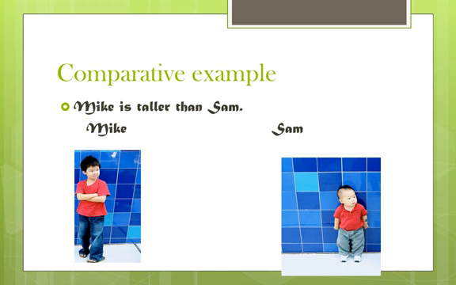Now you can understand. If you don't know how to find out whether it is superlative or comparative, use this trick. In a superlative sentence the word "the" is used before the adjective, and in a comparative sentence the word "than" is used after the adjective. Taller is your adjective, and "than" you will use after the adjective.